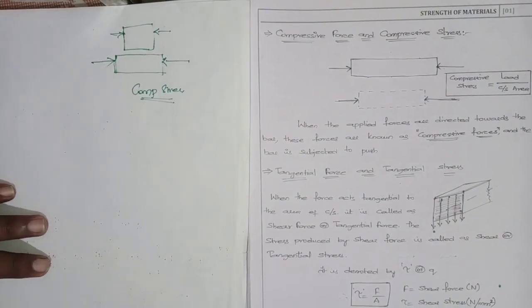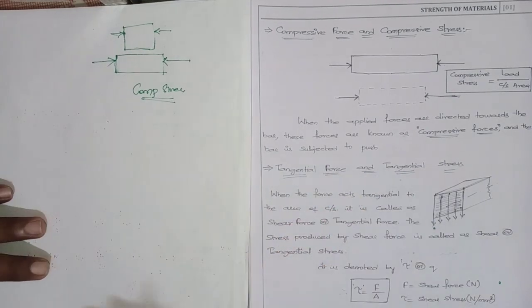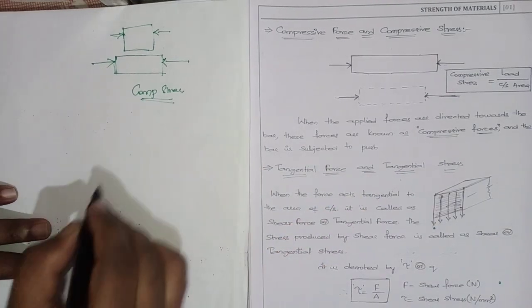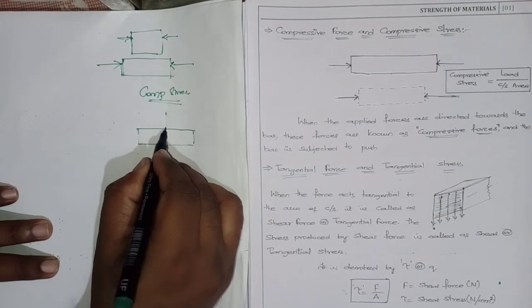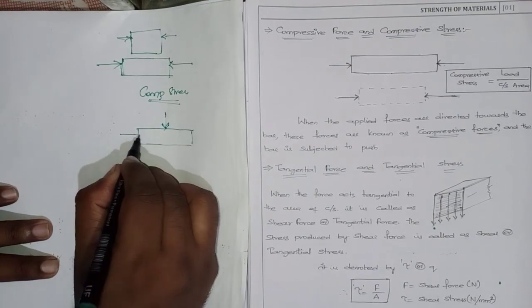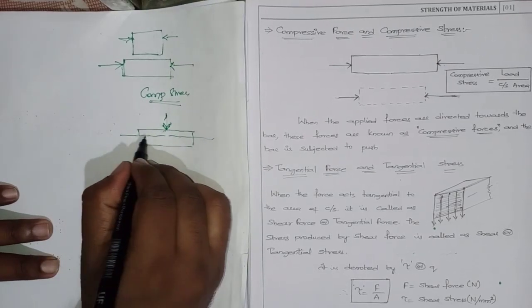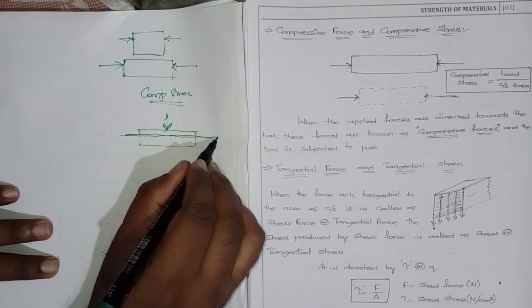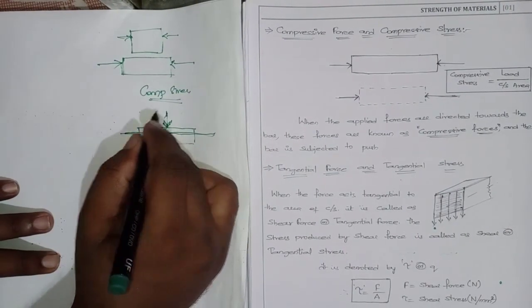Next, tangential force and tangential stress. Tangential means, if a member is like this, load is applied perpendicular to the longitudinal axis. If the load is applied perpendicular to the longitudinal axis, it is called a shear force or tangential force.